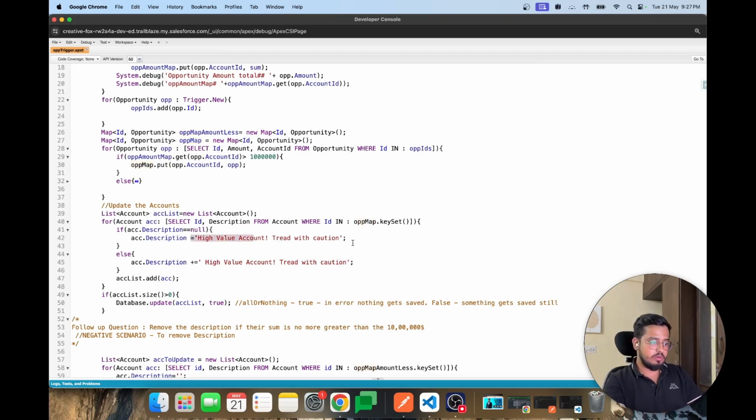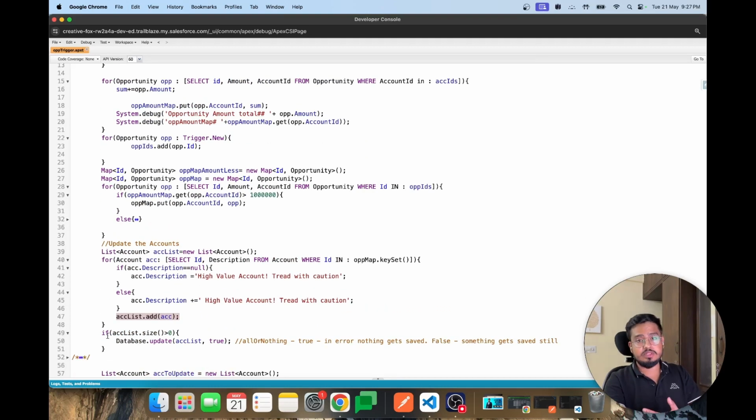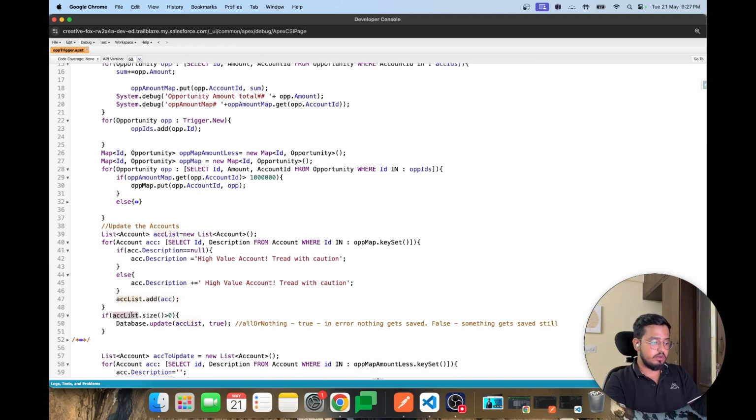assigning this statement that we got from the interviewer, that is, high value account, tread with caution. If the description is not null, then we are concatenating the existing value with this high value account, tread with caution statement. So this is for concatenation, and in the end, we are just updating the account list, and that is all. I hope you got my point and understood this scenario.